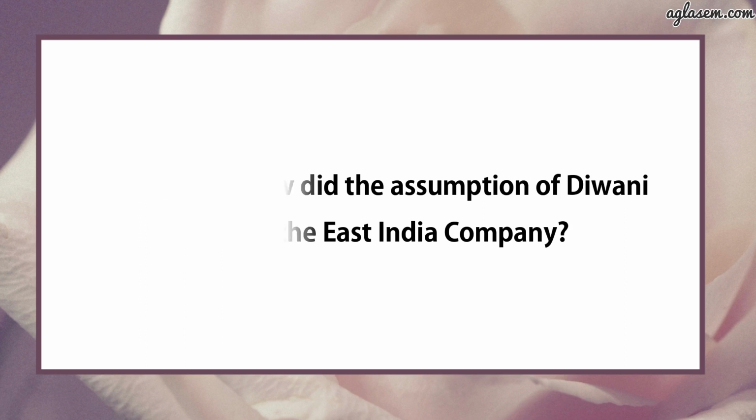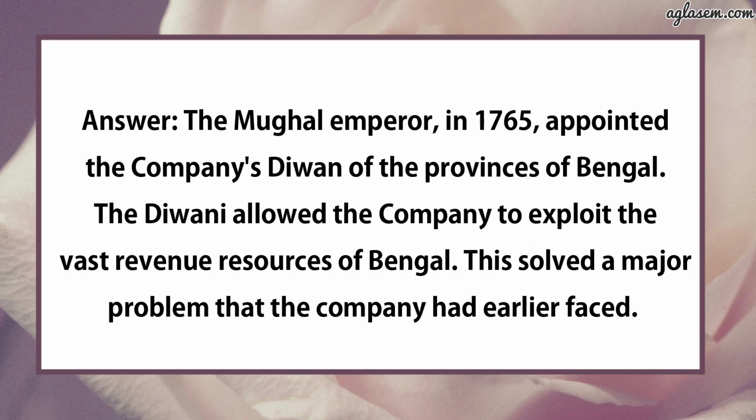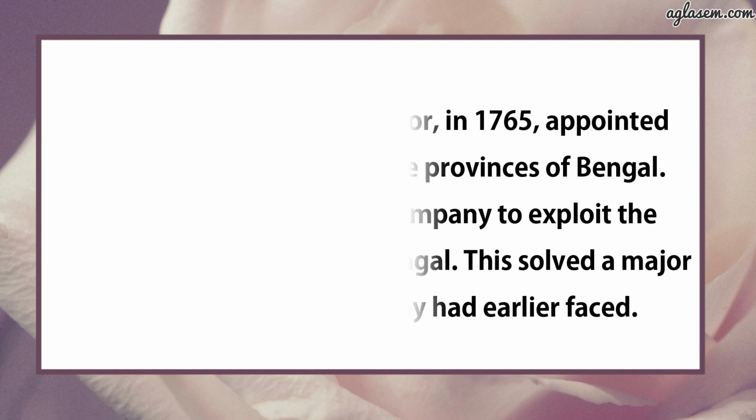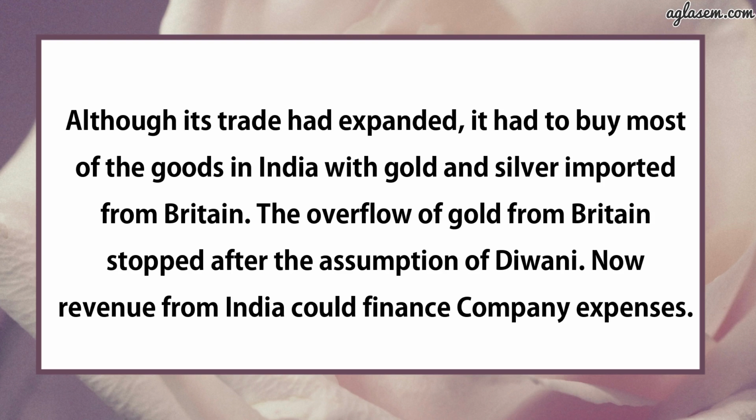So the answer is, the Mughal emperor in 1765 appointed the company as Diwani of the province of Bengal. The Diwani allowed the company to exploit the vast revenue resources of Bengal. This solved a major problem that the company had earlier faced. Although its trade had expanded, it had to buy most of the goods in India with gold and silver imported from Britain. The overflow of gold from Britain stopped after the assumption of Diwani.